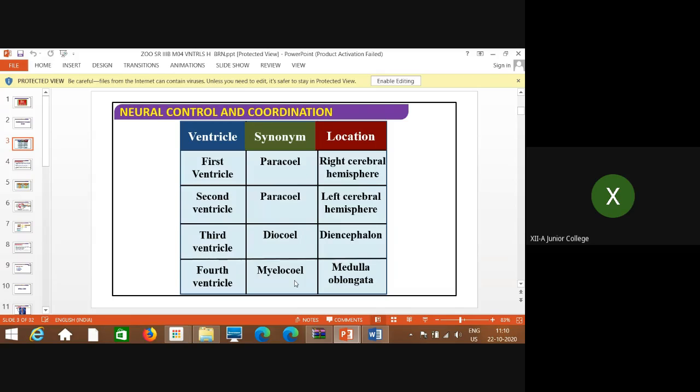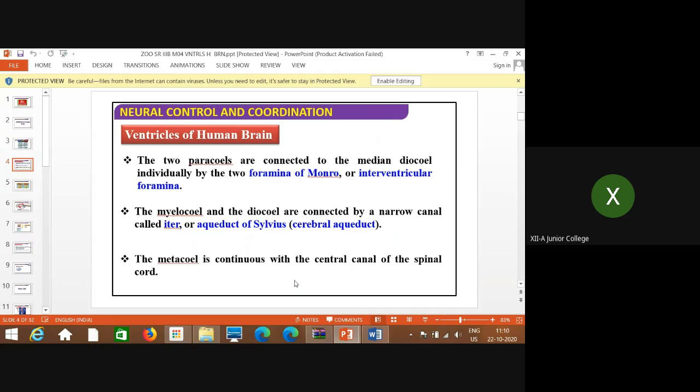Now we'll talk again in a little more explanatory manner. The two paraceles are connected to the median diocele individually by the two foramina of Monro, or interventricular foramina. Foramina is the passage; you can just remember it as passage.